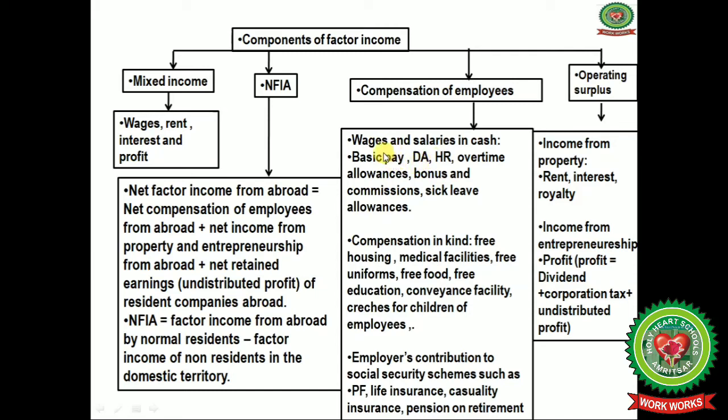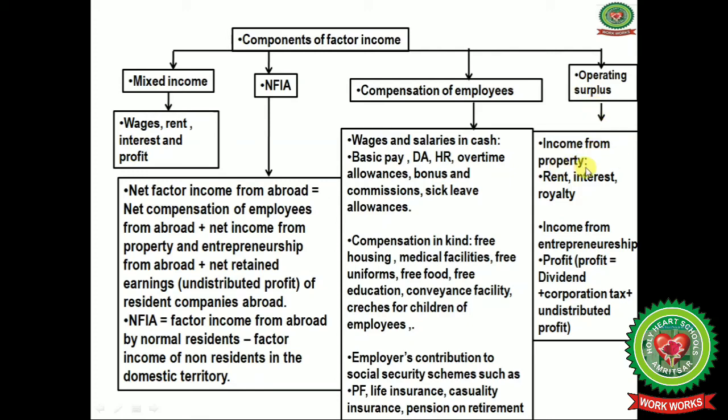And under the compensation of employees, what is the compensation given to the employees? That is wages and salaries in cash: basic pay, dearness allowance, house rent, overtime allowances, bonus and commission, sick leave allowances. And compensation in kind, that is free housing, medical facilities, free uniforms, free food, free education, conveyance facility, crèches for children of employees. And employees' contribution to the social security scheme such as provident fund scheme, life insurance, casualty insurance, pension on retirement.